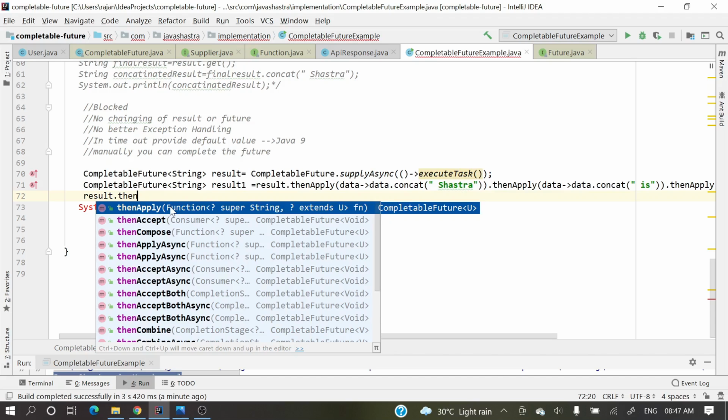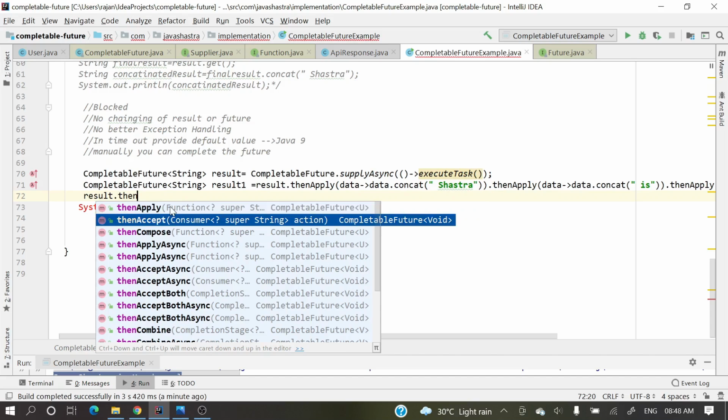Then apply is exactly the same: get the data, apply some transformation and return the result. And then accept is like forEach, though we should not consider it exactly that. It takes the input but will not return any result. Its return type is void, so it will not return anything like then apply.